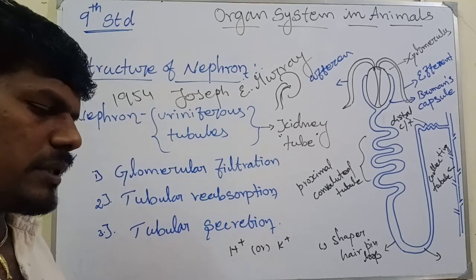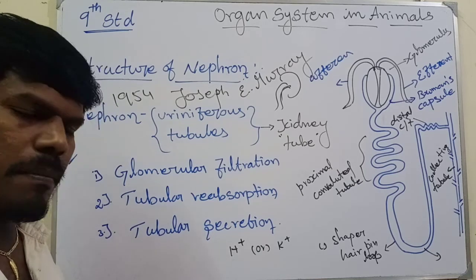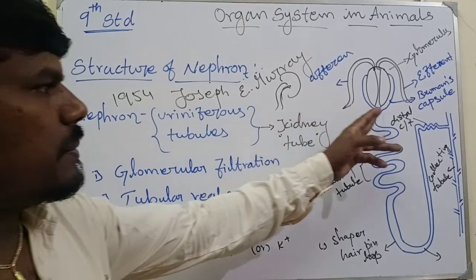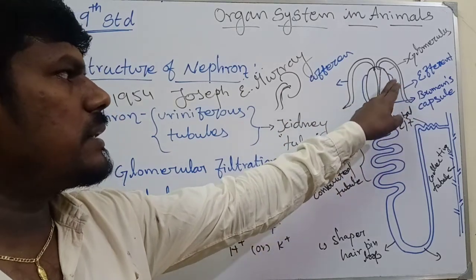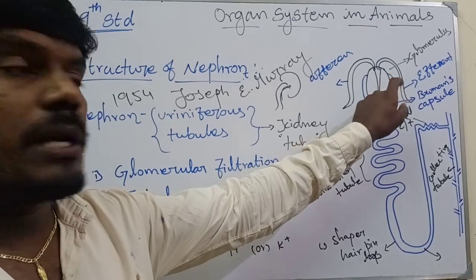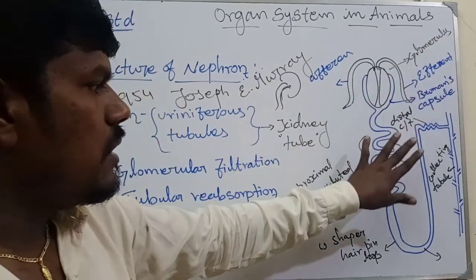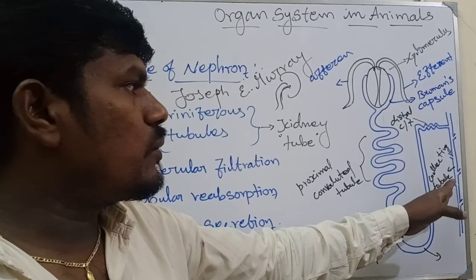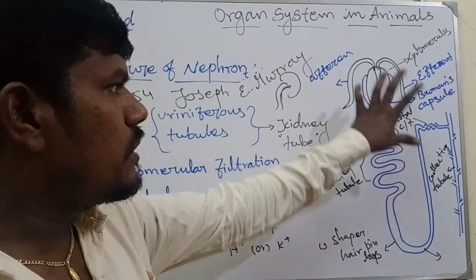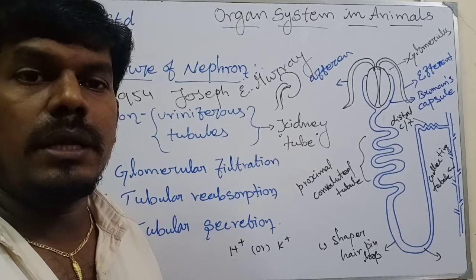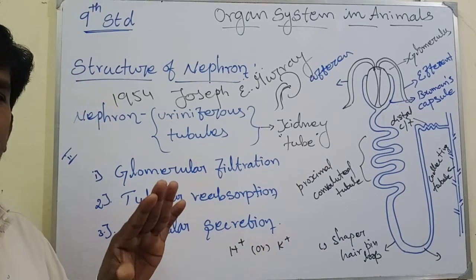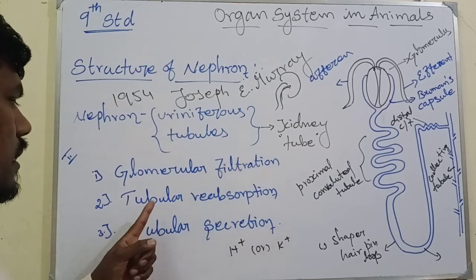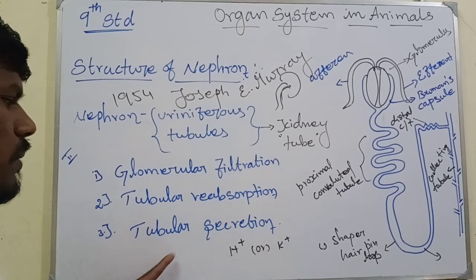The renal corpuscle or Malpighian corpuscle, and the renal tubule. The renal corpuscle consists of the cup-shaped Bowman's capsule, inside which is the glomerulus, a bunch of capillaries. Then the proximal convoluted tubule, the U-shaped hairpin loop, the collecting duct and the distal convoluted tubule. These are all involved in filtrating functions. The mechanism of urine formation has three steps: glomerular filtration, tubular reabsorption, and tubular secretion.